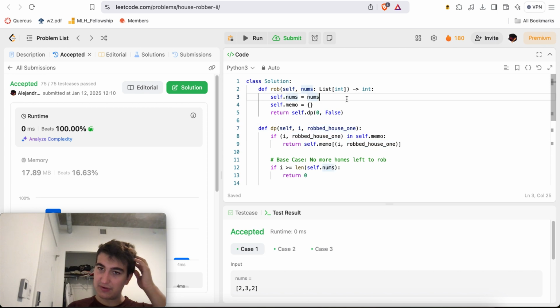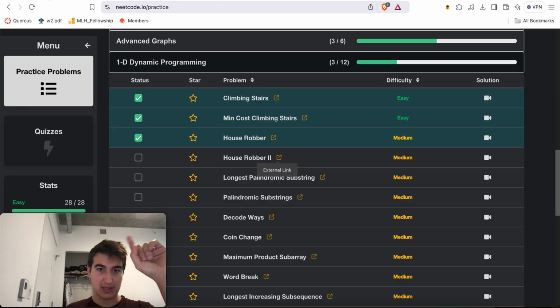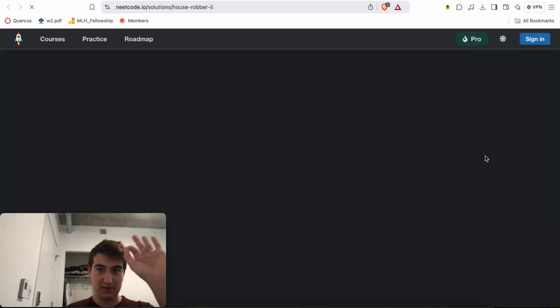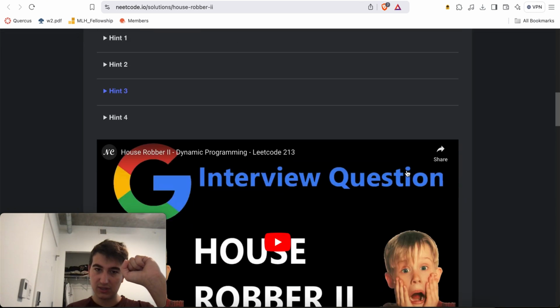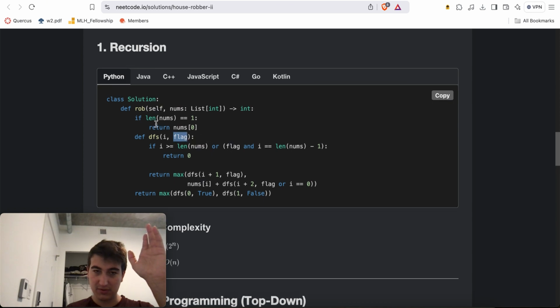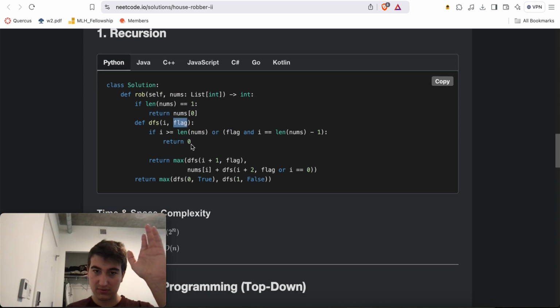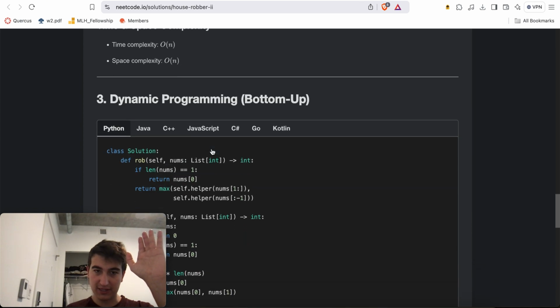I wonder if this is allowed. Okay, I'll take a quick peek at the NeetCode solution and see if he did it with just an index i. First of all, we'll mark this problem as solved. Let's take a quick peek to see if he did it that way. I just want to see the code. Oh, he has a flag. And is the flag a Boolean? It seems he does have a Boolean.